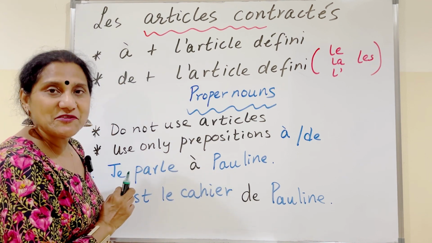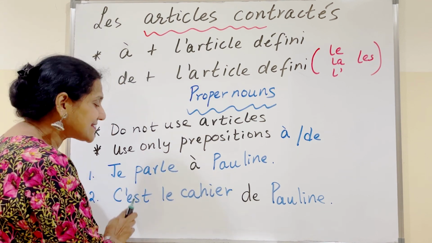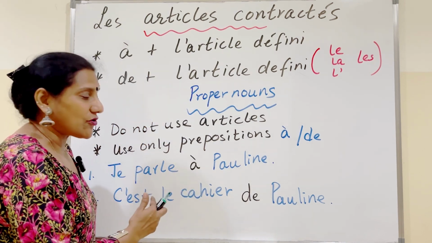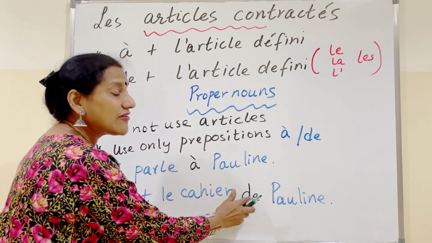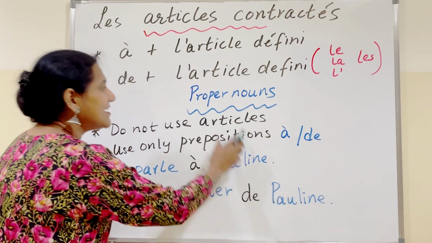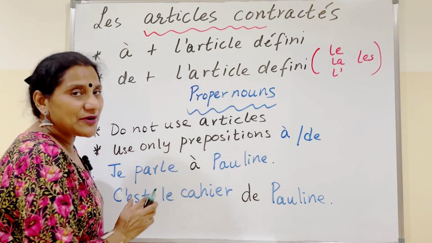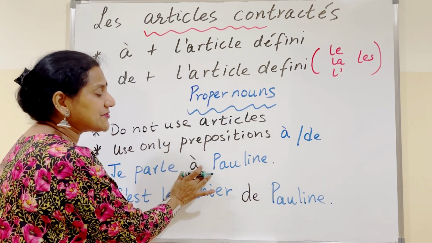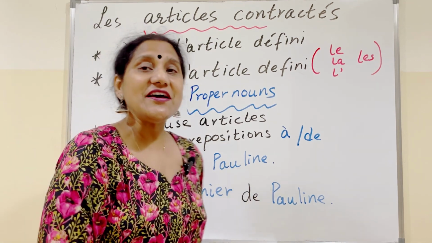Let's take an example with the preposition de. C'est le cahier de Pauline. It's Pauline's book. This is the notebook. We cannot say of the Pauline, but we say of Pauline. So remember, with proper nouns, in contracted articles, we use only the preposition à or de.